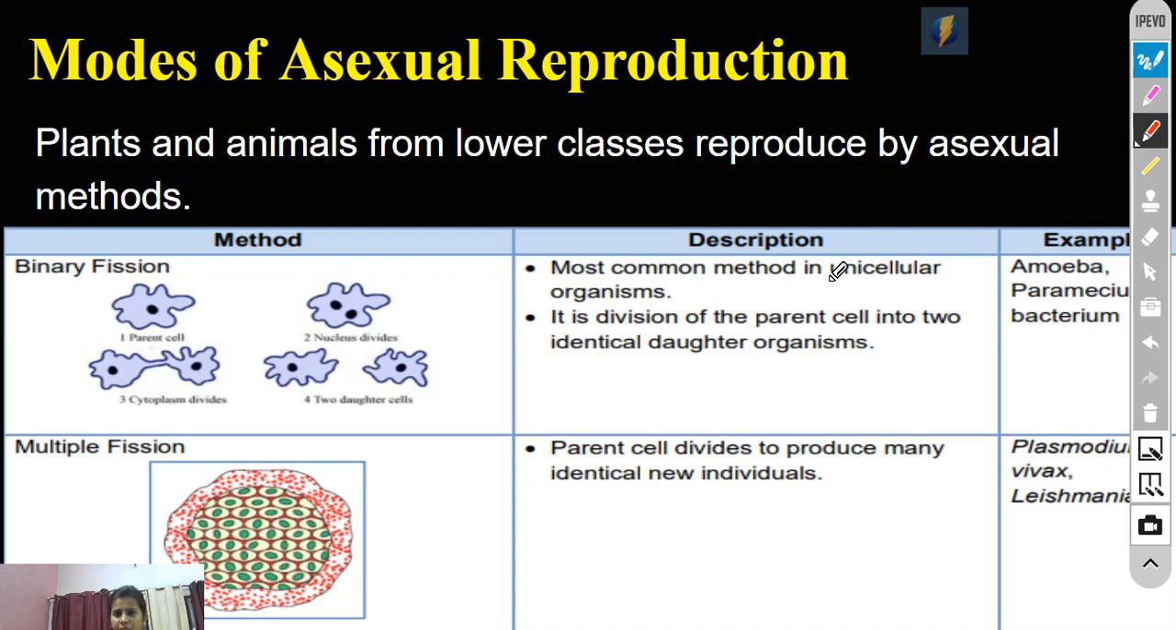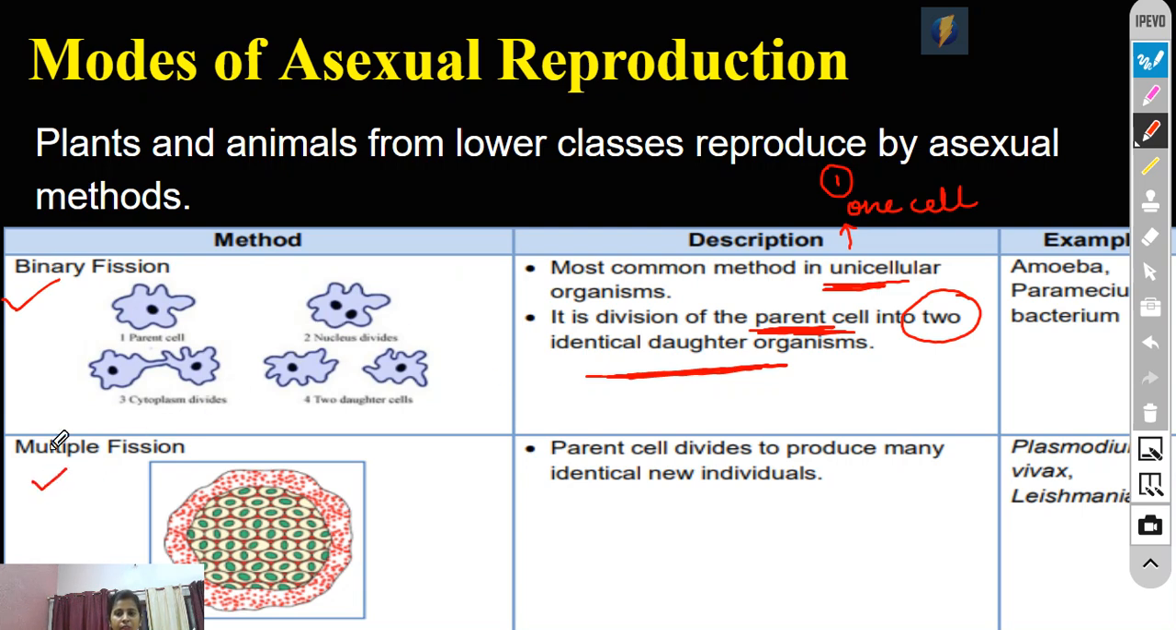First of all, we need to learn that it is a common method in unicellular organisms. Unicellular means those made up of only one cell. It is division of the parent cell. The parent cell divides into identical daughter organisms. Identical means similar; they can be said to be clones of each other. The word two is here because it is binary fission: one parent divides into two. If the same parent divides into more than two, it becomes multiple fission. This also takes place in Plasmodium, Vivax and Leishmania.